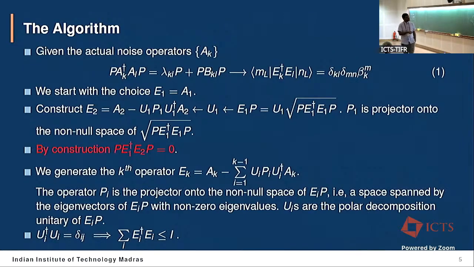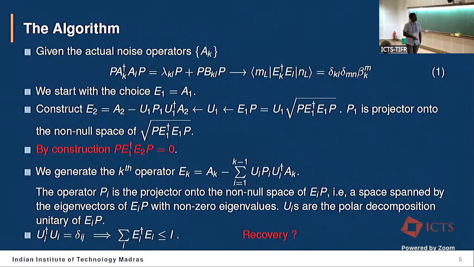So we can generate a kth operator of this set like this by following the same procedure, and we can verify that this U_i satisfies, sorry, here it should be j, U_i dagger U_j is delta_ij. So that guarantees that different syndrome subspaces are orthogonal. And this also implies that my new channel is trace non-increasing, which makes it physical.